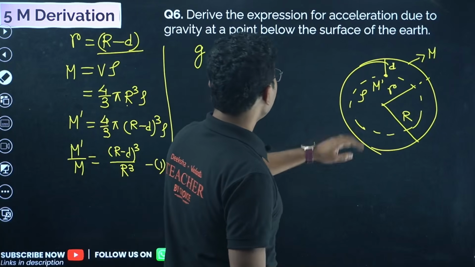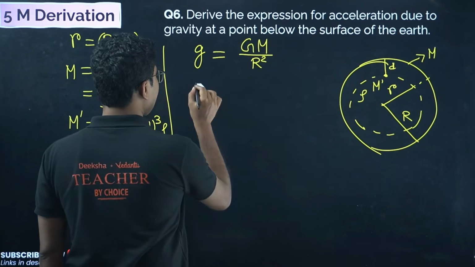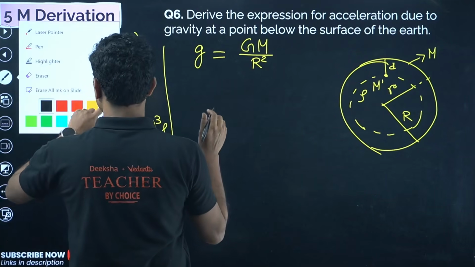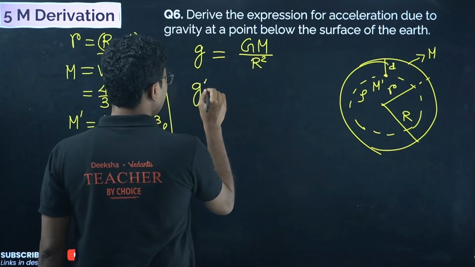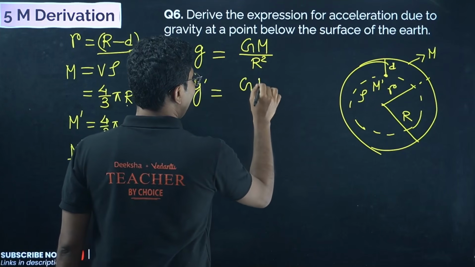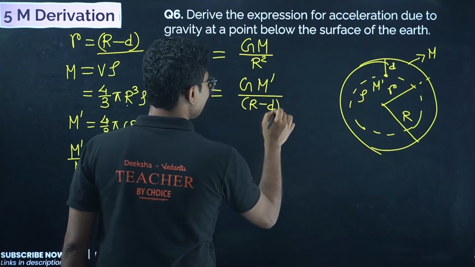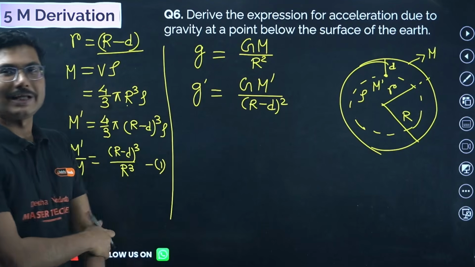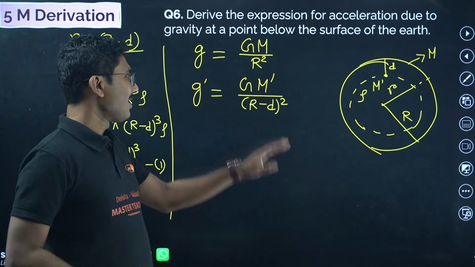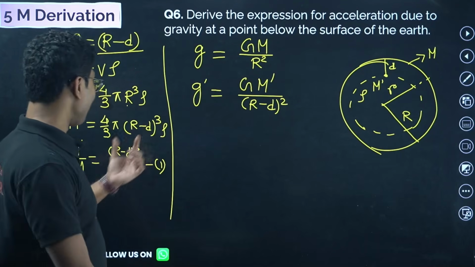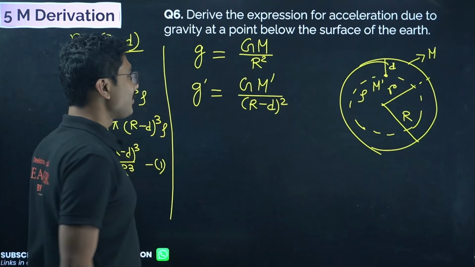Now you have to find the gravitational acceleration at a depth d. So gravitational acceleration at a depth d is given by GM dash by (r minus d) square. In the same way we can write the gravitational acceleration at a depth. So that's why I have found this ratio. This ratio is going to be very, very handy.